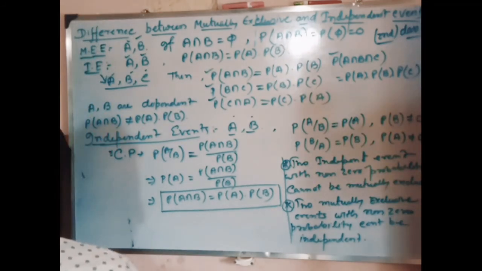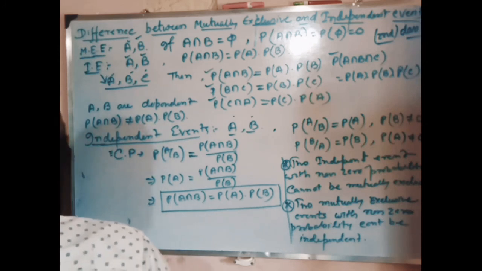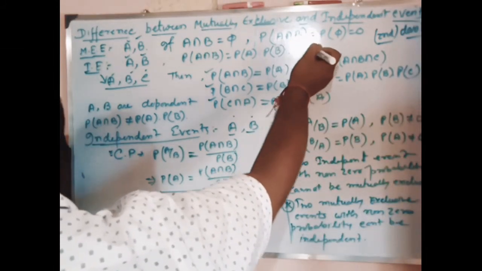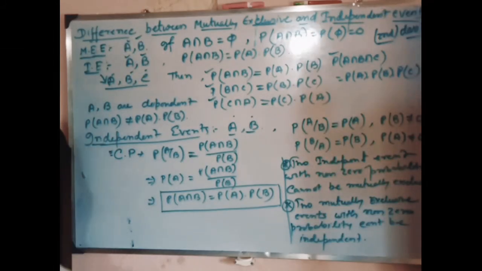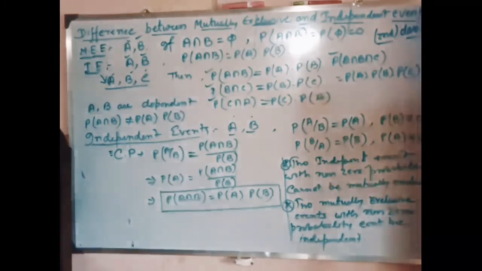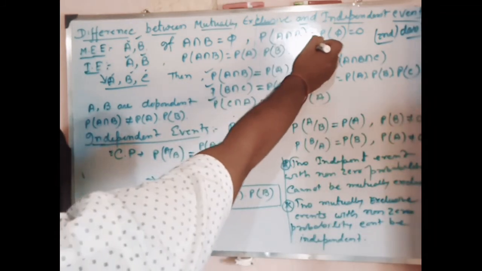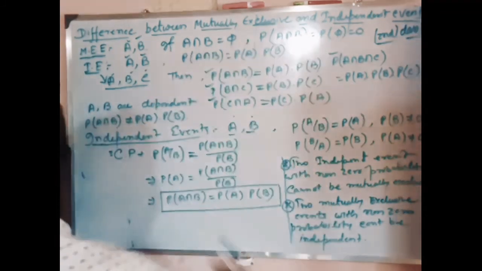Next move to the difference between mutually exclusive and independent events. Now what is mutually exclusive? If we take two events A and B, if A intersection B is equal to phi, then probability of A intersection B is equal to 0. If A intersection B is equal to phi, then the events are called mutually exclusive. Understood? And here the probability of mutually exclusive events is 0.